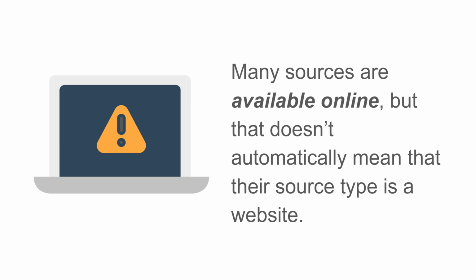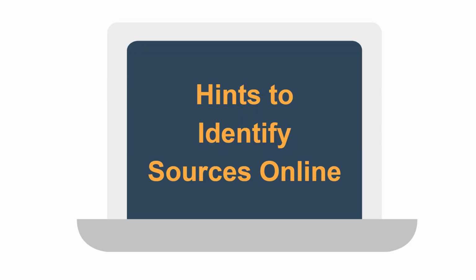But figuring out source types online is difficult because many sources are available online, but that doesn't automatically mean that their source type is a website or a web page. So how can you tell? Well, here are some hints to help you identify sources online, or at a minimum, help you determine if something is or isn't considered a web page for its source type. Please note, these hints won't always tell us definitively what the source type is, but they may definitively indicate what the source type isn't.